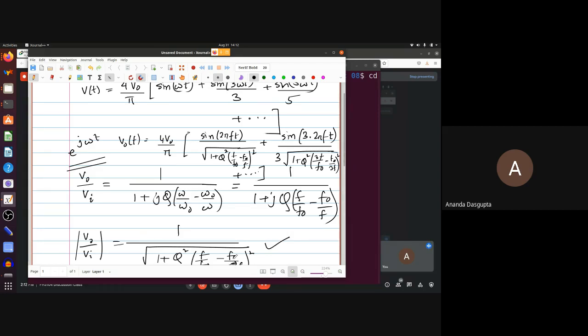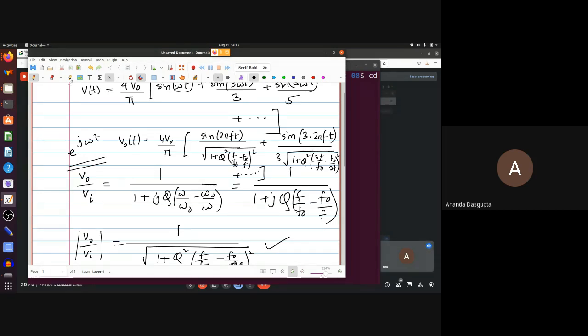But when you are actually adding up several terms, then each of these V0 by Vi's will have a different phase, right? 1 plus j, it's not just the magnitude which is important in a complex number, also its phase is important. And so when you multiply that by sine omega t, sine 3 omega t, sine 5 omega t, etc., if you don't take into account the phases, then when you add them together, you're going to actually make a mistake. So that is very important. You have to take into account the phase as well.